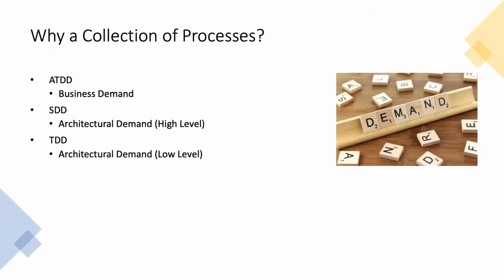When this happens, this is what should happen. But when it comes to SDD, or sometimes API test-driven development, that will be covering the high-level demand of the architecture. So the high-level architecture will be driven by these tests.